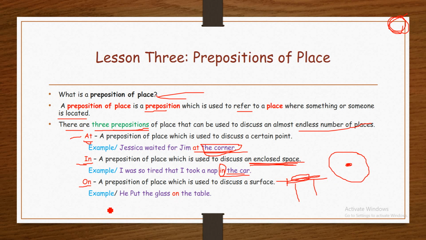For example, he puts the glass on the table. On the surface of the table, as we said, like the mobile phone on the table.